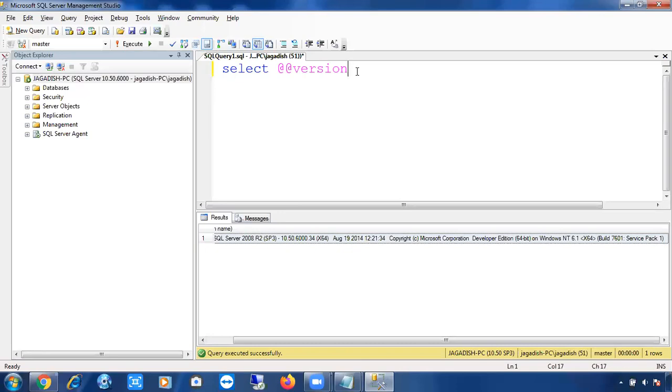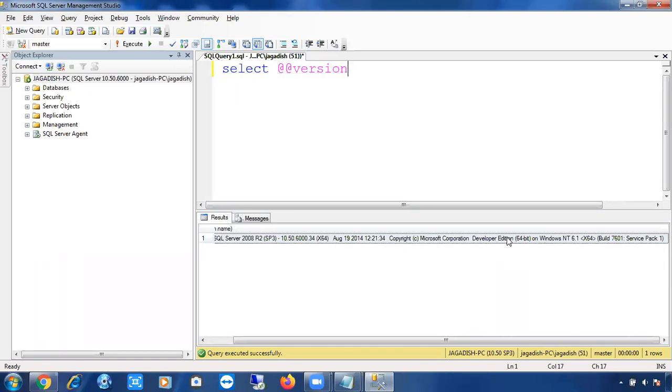Very important, don't get confused. I'll ask you in the next class how to check the edition of the SQL Server. You can get the results in the SELECT @@VERSION query itself. Once you run it, that query will tell you the version of the SQL Server and the edition as well. And you can see here Microsoft Corporation Developer Edition 64-bit.